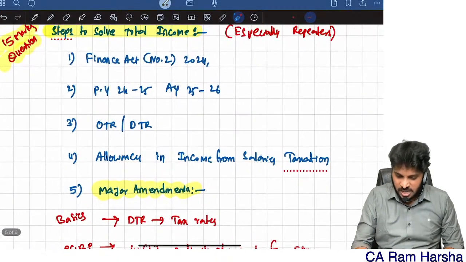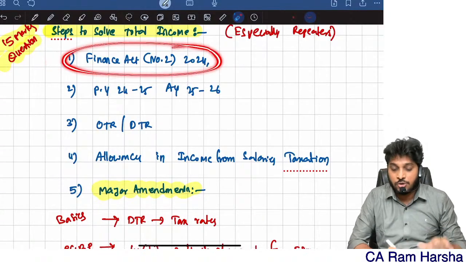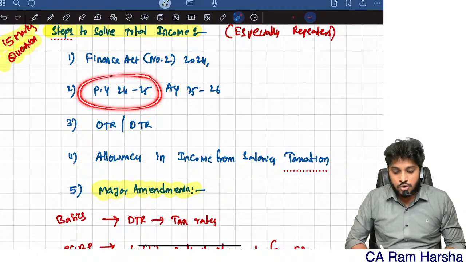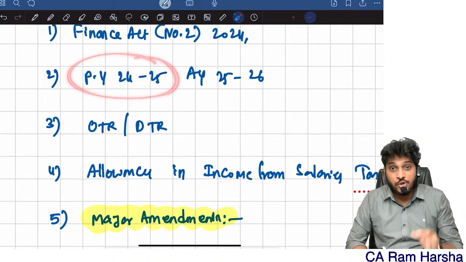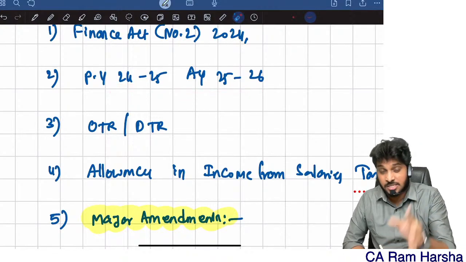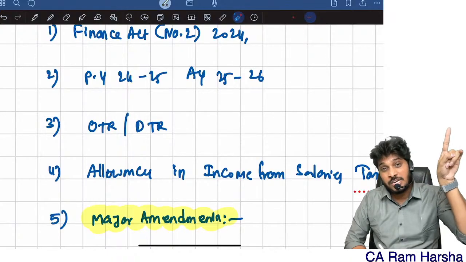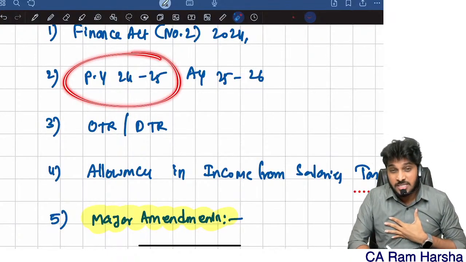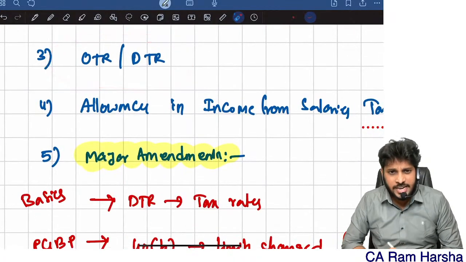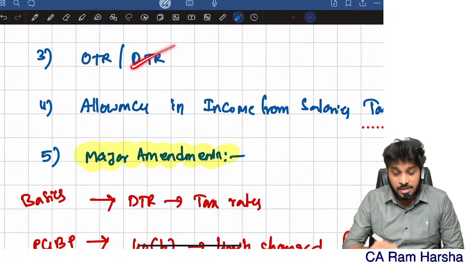What are the checkpoints? First and foremost important thing, for the May 25 exams, Finance Act number 2 of 2024 is applicable. First, mark this point. The questions will be asked based on the relevant previous year 24-25, where the assessment year is 25-26. Whereas in the Jan 25 exams, the previous year is 23-24, assessment year 24-25. Whereas now the previous year is 24-25, assessment year 25-26. The first thing that you should identify in solving total income is whether the assessee is following the optional tax regime or the default tax regime.